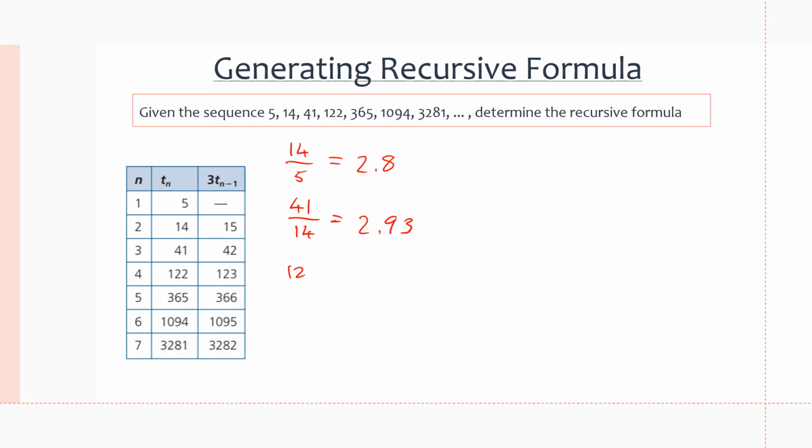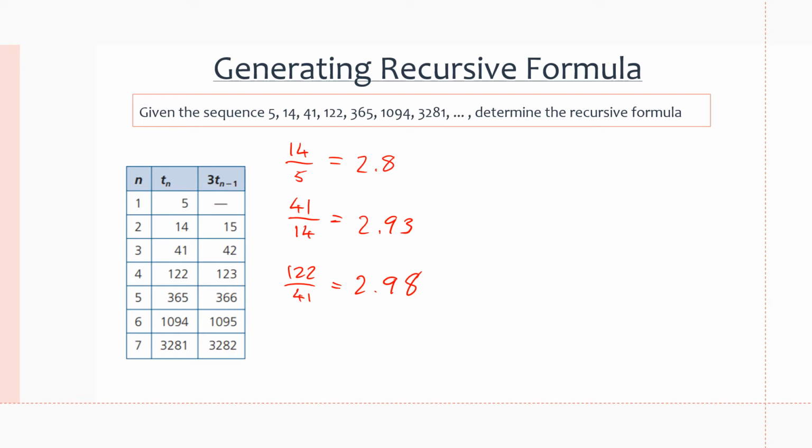122 divided by 41 is going to equal 2.98, but we can see that it's obviously not the same ratio every time. So it's neither arithmetic nor geometric. So we need to find a different equation to represent this sequence. We need to find a recursive formula.